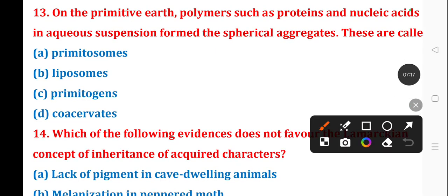Next question number 13. On the primitive earth, polymers such as protein and nucleic acid in aqueous suspension formed spherical aggregates. These are called... The correct answer is option D, coacervates.